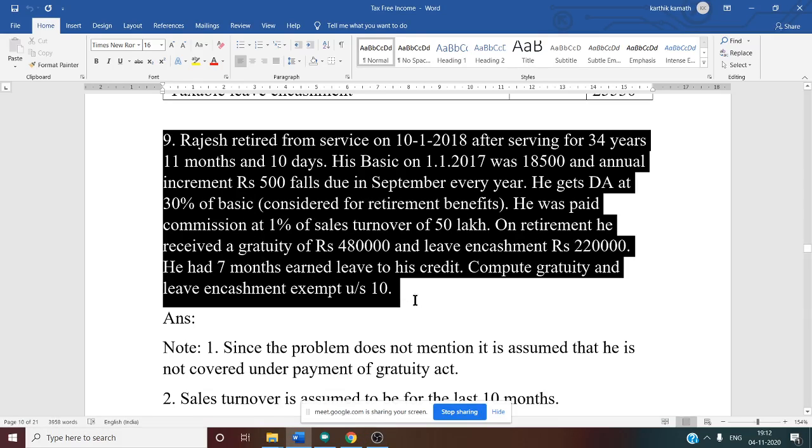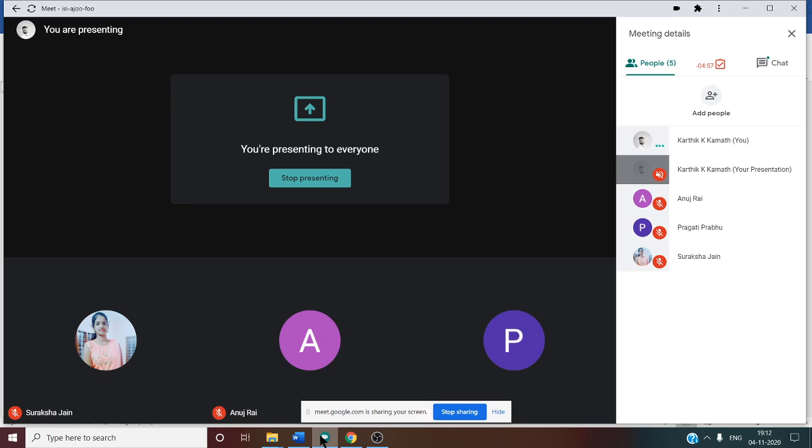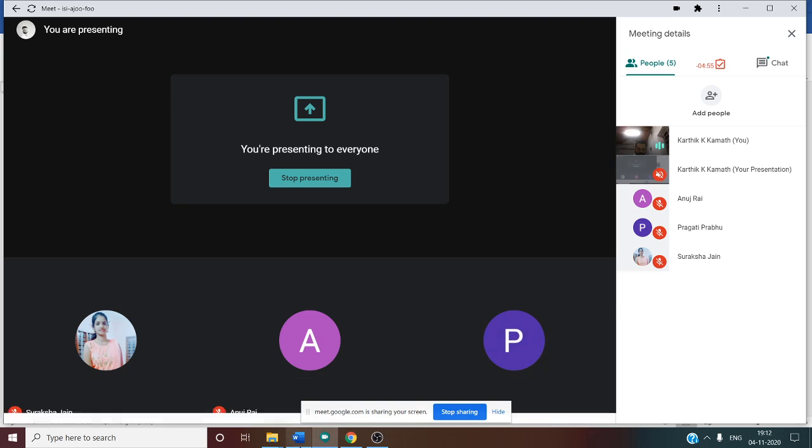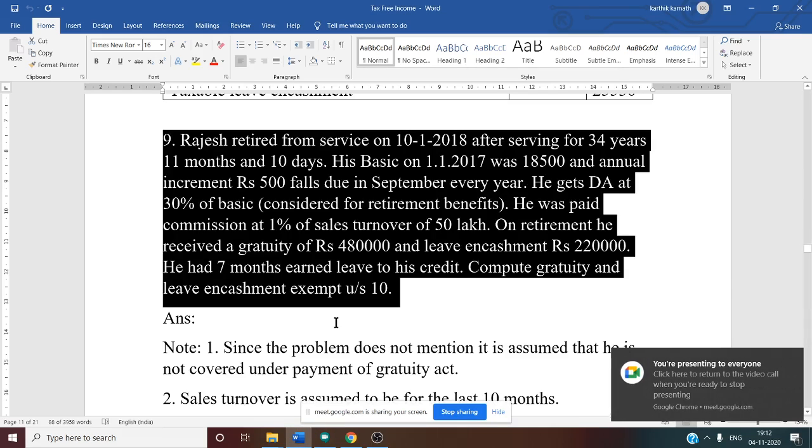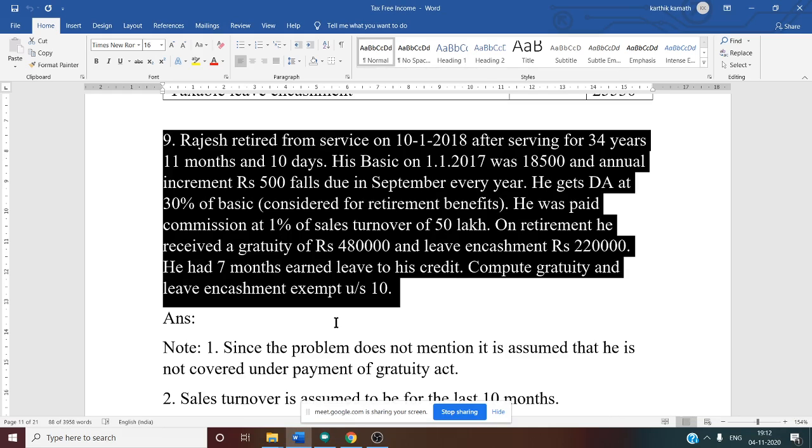So see this problem. Rajesh retired from service on 10/1/2018. That is nothing but January 10, 2018. He retired January 10, 2018, after serving for 34 years, 11 months, and 10 days. Okay.